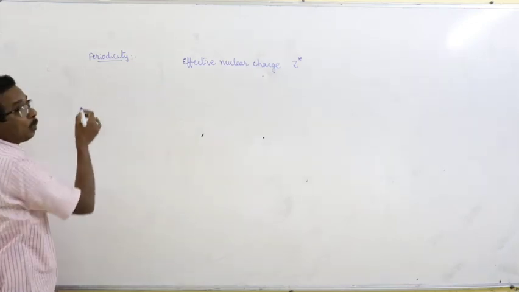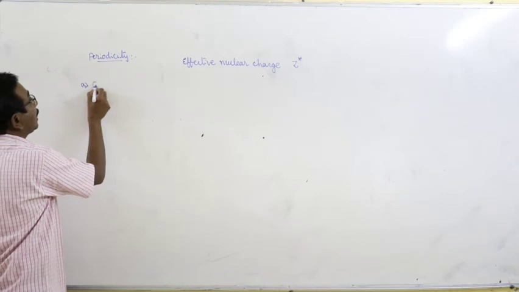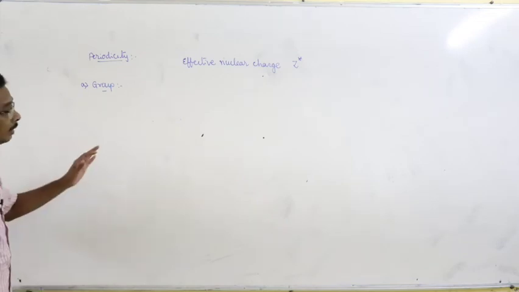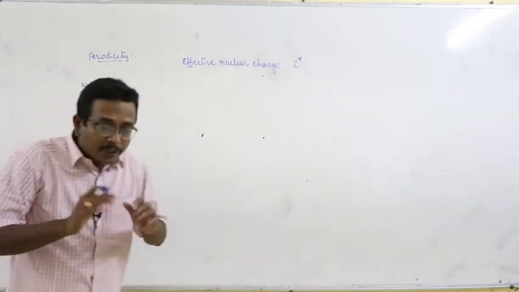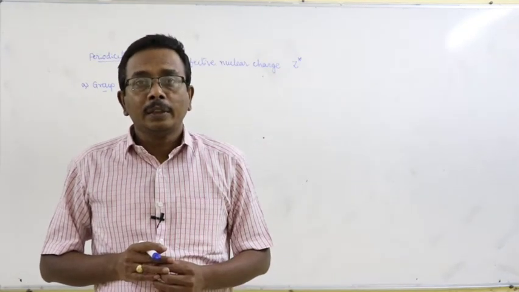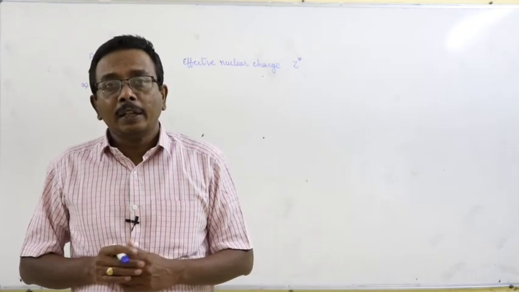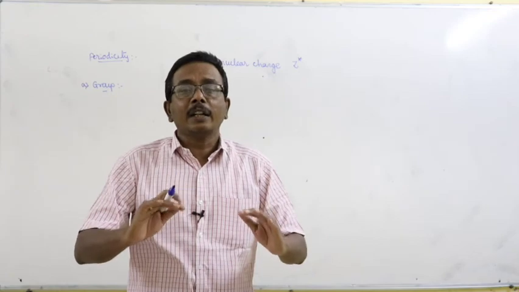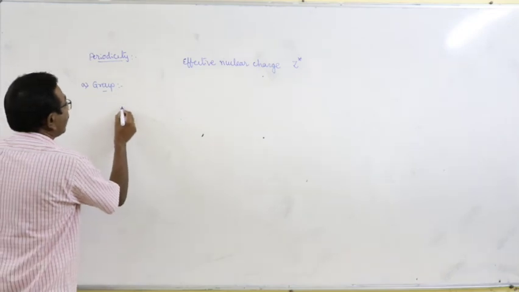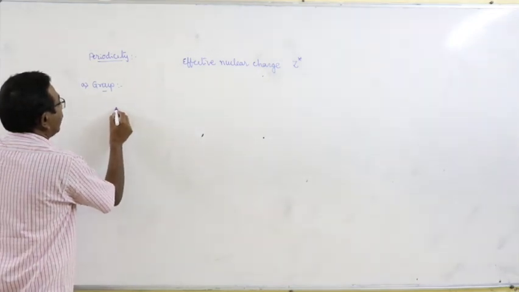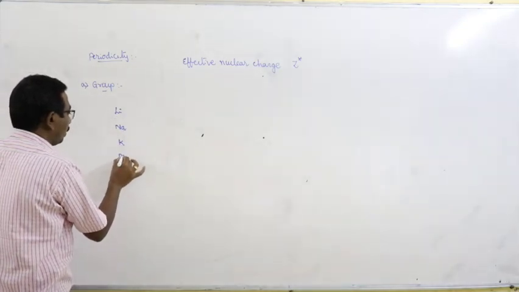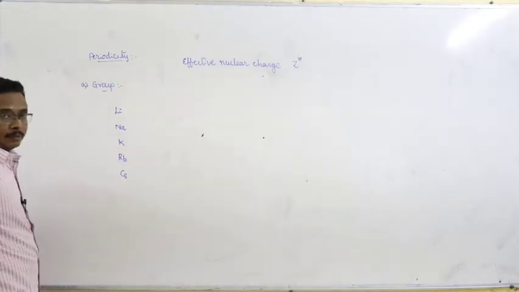And what about the variation of the atomic radius along a group? Look at the first statement. In a group, as we move from top to bottom, with increase of atomic number, effective nuclear charge decreases and atomic radius increases. Example: let us consider the first group elements. What are they? Lithium, sodium, potassium, rubidium and cesium.